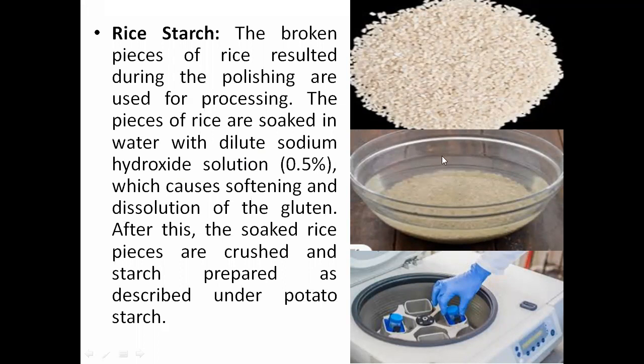You have to put it into the boiling water, and you can use sodium hydroxide, NaOH 0.5 solution, which causes softening and dissolution of gluten. This helps to soften the rice particles and dissolve the gluten present in the starch rice particles. After this, the soaked rice pieces are crushed and starch prepared as described under potato starch.